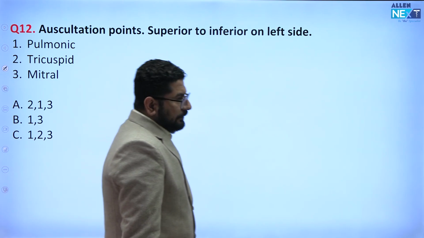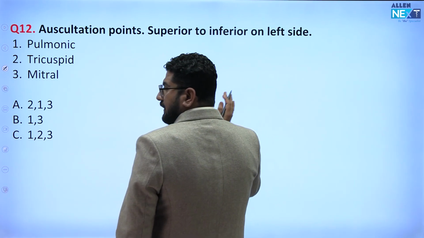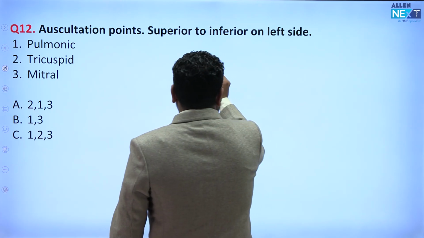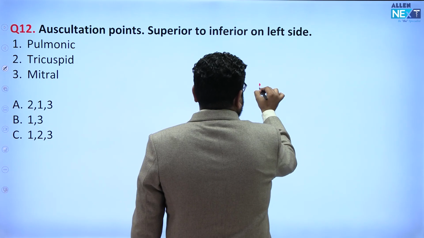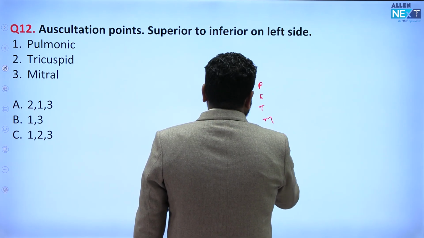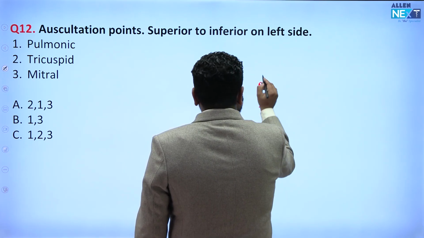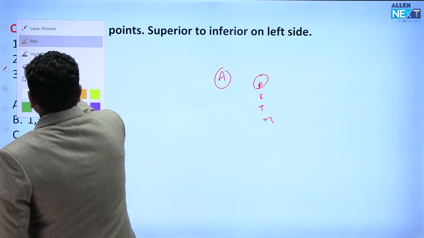Auscultation points, superior to inferior on left side. So what are these auscultation points? So remember, all people enjoy Time magazine. Aortic, pulmonary, let me make it more clear.